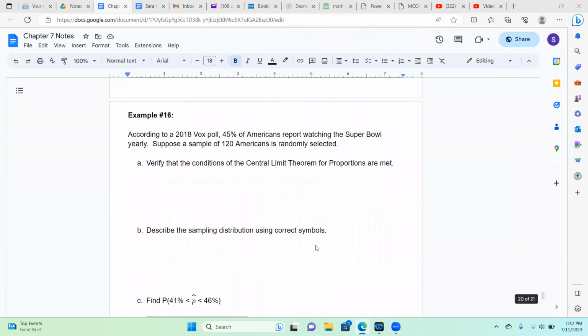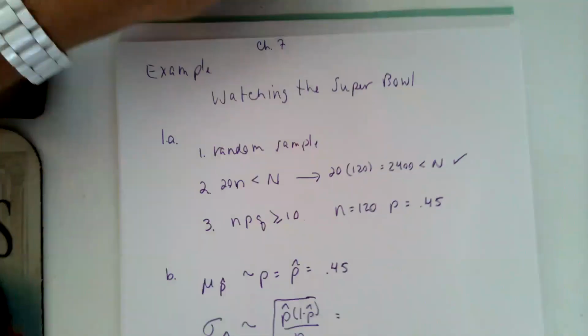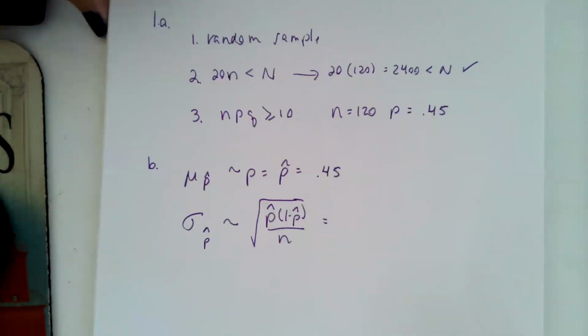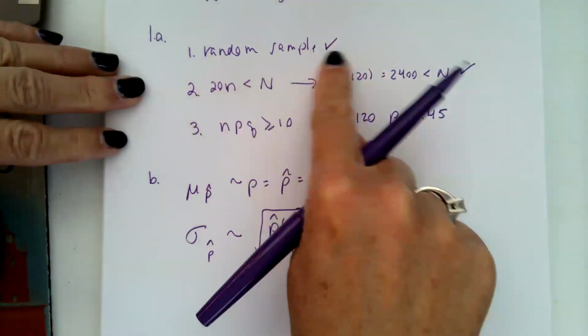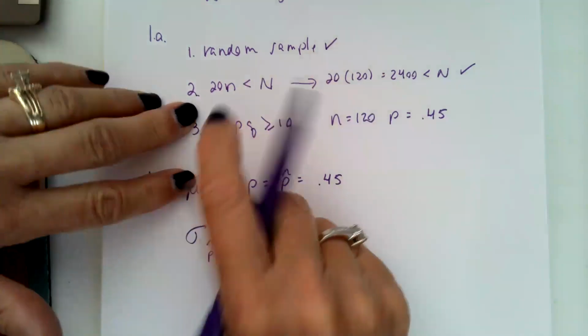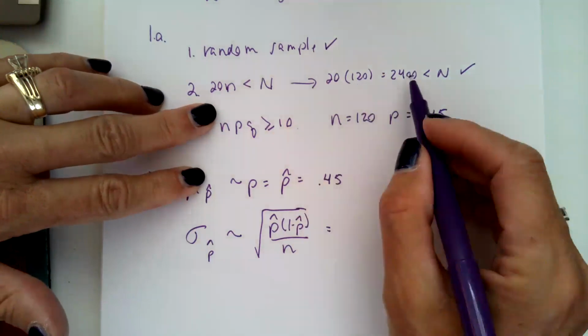I'm going to show you my page here. They told us that they took a random sample, so we're going to say that one is met. You at least have to acknowledge it. And then if I take 20 times my sample size, which would be 20 times 120, that gives me 2,400.